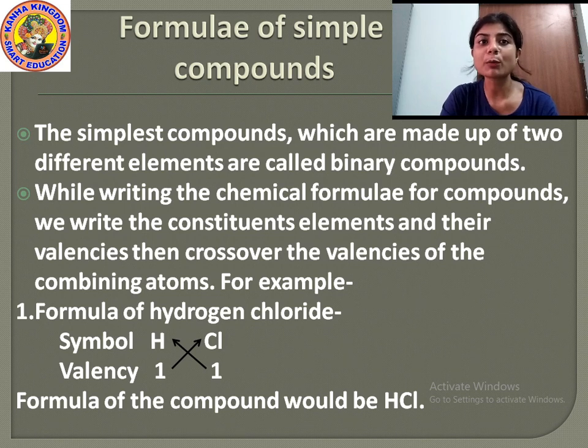For example, see how the formula of hydrogen chloride is written. First, we write the symbols of hydrogen and chlorine, that is HCl. The valency of hydrogen and chlorine is 1, both of them. When we cross over, the valency of hydrogen crosses over with chlorine, and the valency of chlorine crosses over with hydrogen. Then the formula of the compound will be HCl.